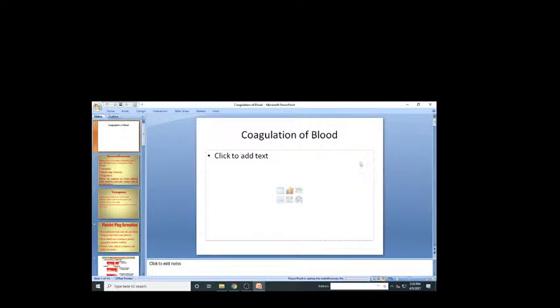So bleeding time is 2 to 5 minutes. Clotting time is 3 to 8 minutes. Bleeding time is from the onset of the bleeding to the stoppage of the bleeding. From the onset of the bleeding to formation of a plug is the clotting time. Yeah, I hope it's clear.